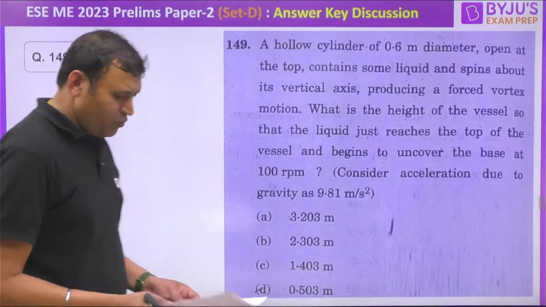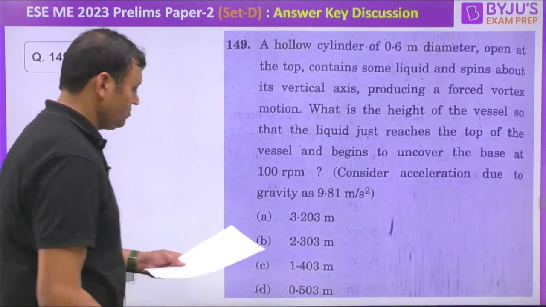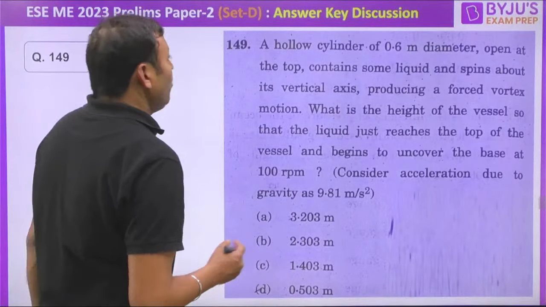Question number 149. A hollow cylinder of 0.6 meter diameter, open at the top, contains some liquid and spins about its vertical axis, producing a forced vortex motion.